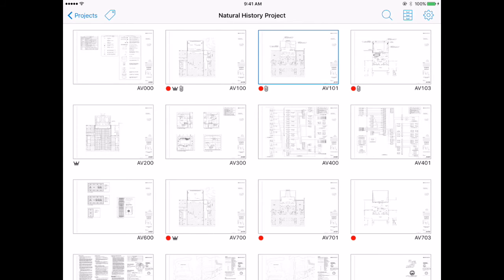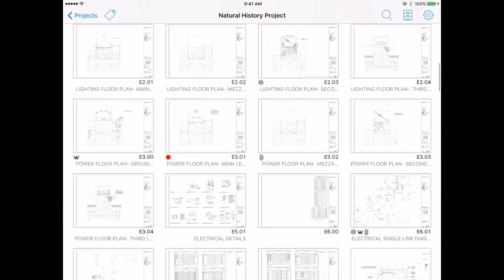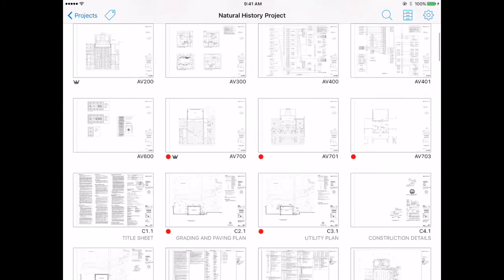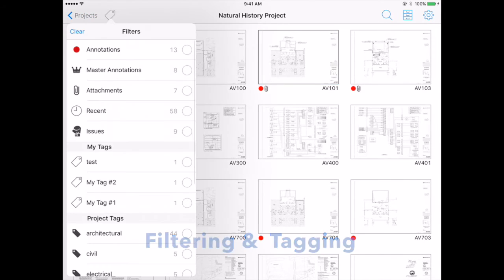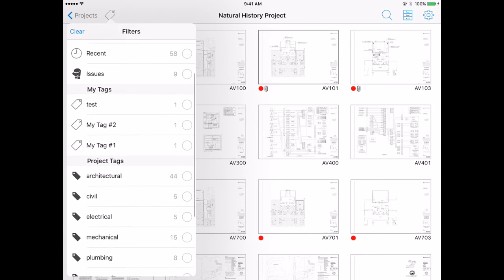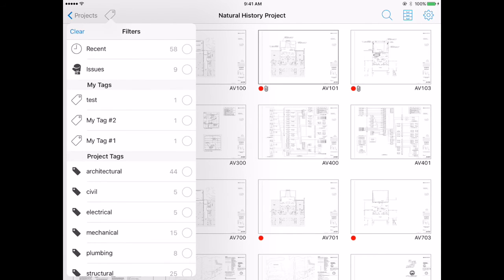Now, if you're on a very large project and there is a subset of sheets that you're going to want to come back to over and over, you may not want to scroll and scroll to get back to those same sheets every time. So we give you a nice filtering tool here in the upper left-hand corner so that you can quickly and easily come back to a subset of sheets that you know you want to use over and over. You can tag your sheets and do things like come back to sheets within a particular discipline.